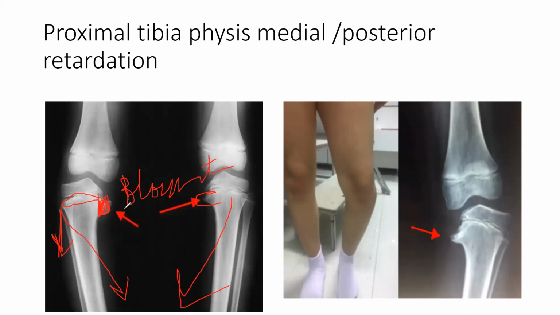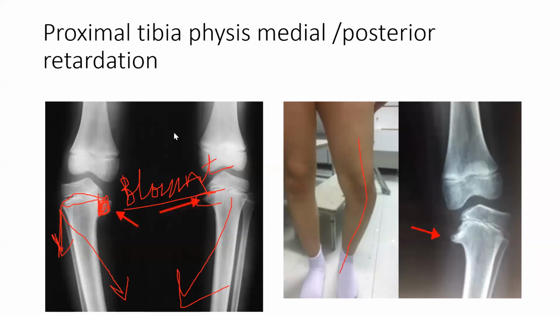How do you remember Blount's? It is medial physis. I don't know, I haven't made anything. So Blount's is because of the physis problem, the tibia is going into vera. So it is actually a tibia vera. Sometimes you call it tibia vera or Blount's disease. It is a proximal tibia physis, medially and posterior retardation. This is known as Blount's disease.